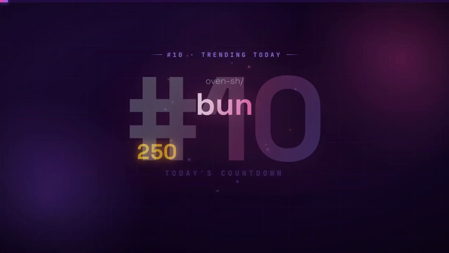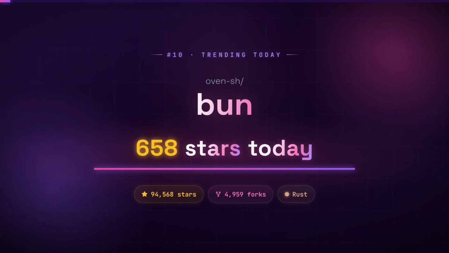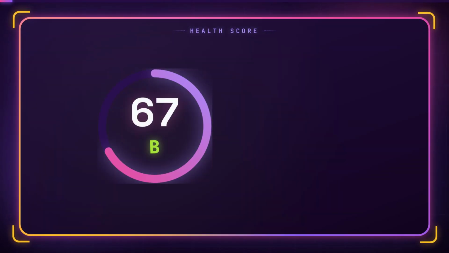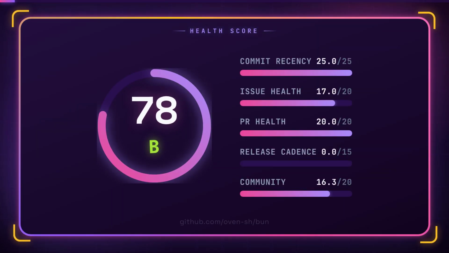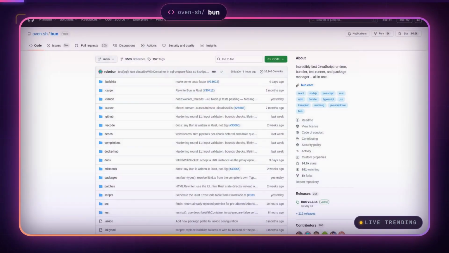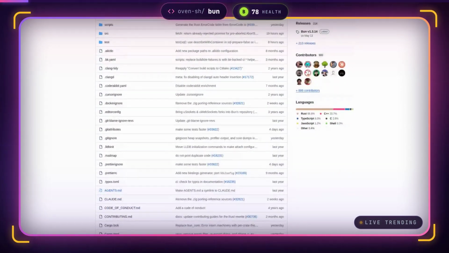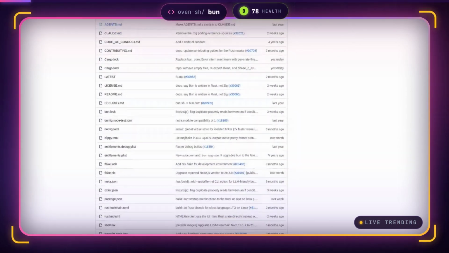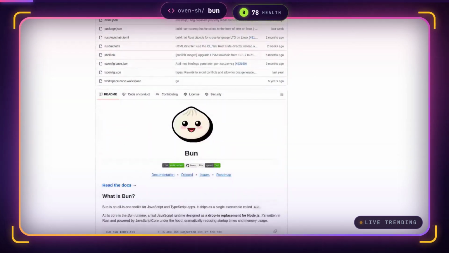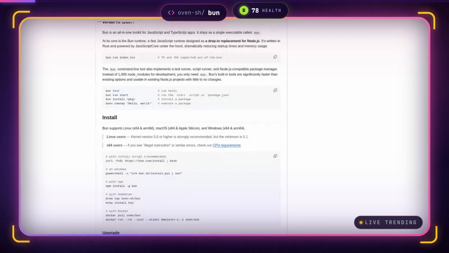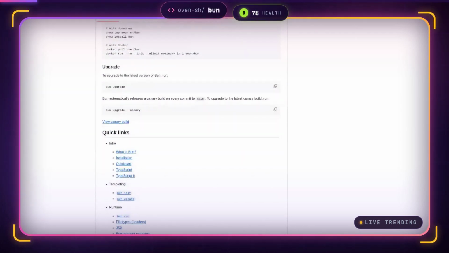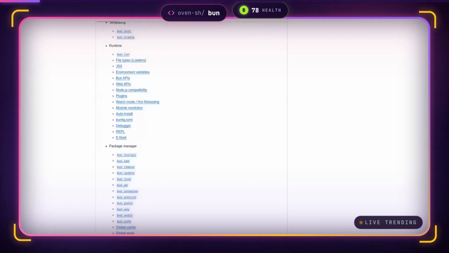Number 10, Bun. 658 new stars today. Bun replaces the fragmented JavaScript toolchain with a single fast binary that handles runtime, bundling, testing, and package management. It eliminates the slow startup and memory overhead of Node.js by using Rust and JavaScript core, while remaining a drop-in replacement for most Node.js projects. If you're tired of multi-second installs and slow test runs, a single bun install and bun test can cut those times by an order of magnitude without changing your code.